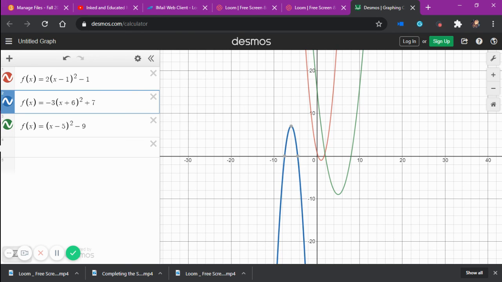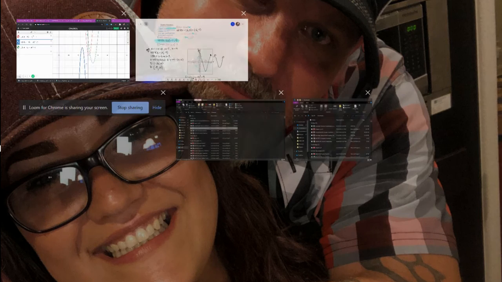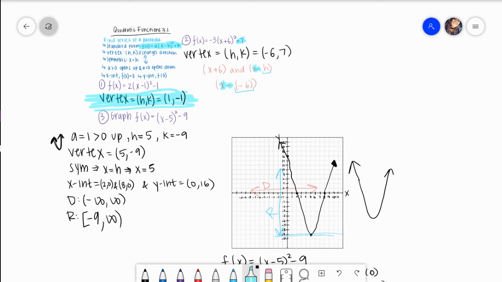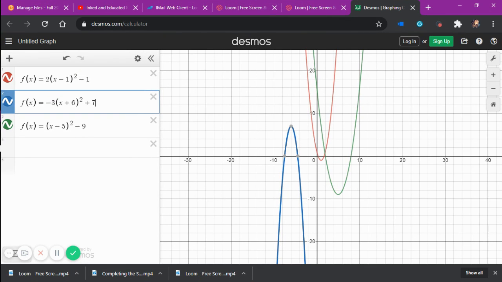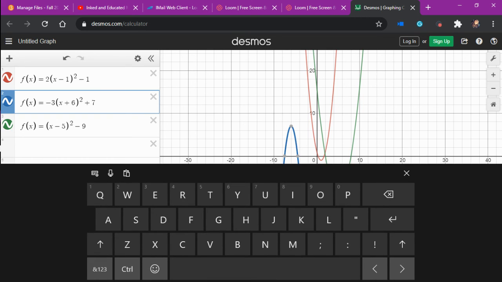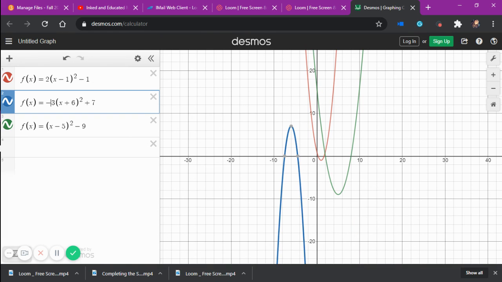And then now let's look at this graph right here, where I was trying to tell you that because in the formula in that function, my 6 was positive, I would have had to use a negative to make a positive with the formula. So my vertex was -6, 7. So just to confirm that I wasn't lying to you, that is -6, 7. And if you notice in that function right there, my leading coefficient, my a, was negative. And so do you see how the parabola opens down?